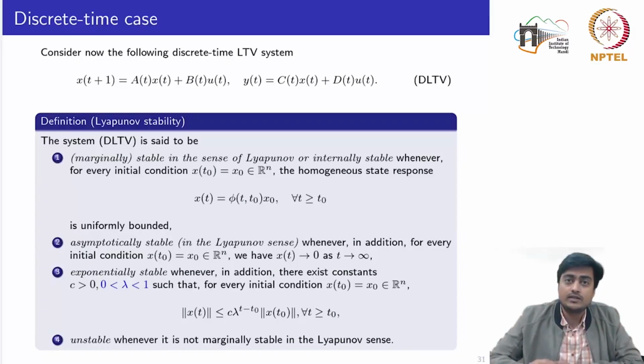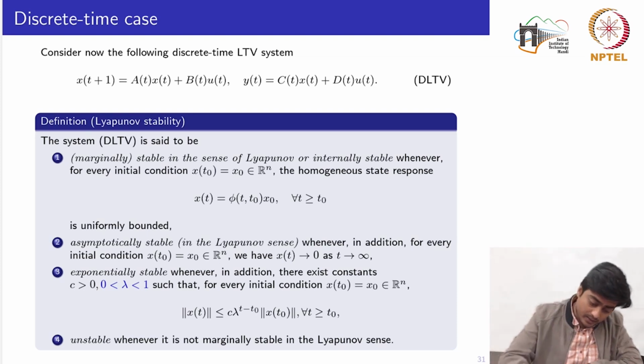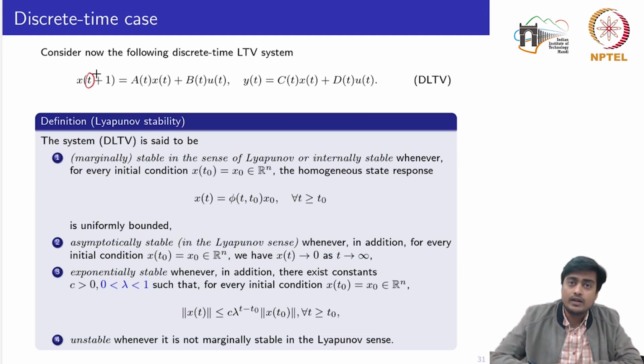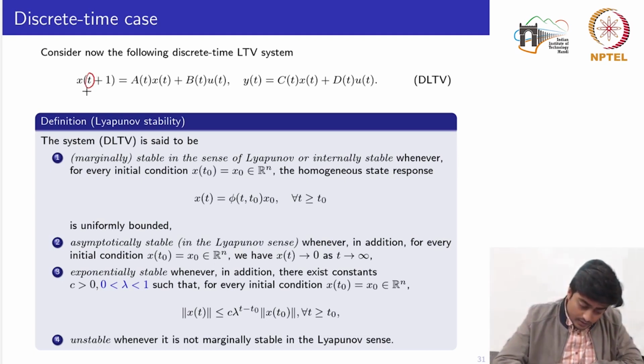So now we'll see the Lyapunov stability theorem results for the discrete time case. Consider now the following discrete time linear time varying system, where t belongs to the set of integers. So x(t+1) is equal to A(t) x(t) plus B(t) u(t). Here A, B, C, D matrices are time varying matrices in the discrete time domain.